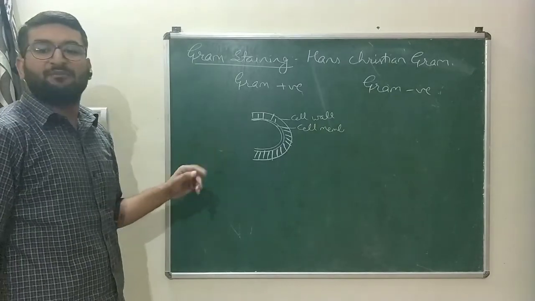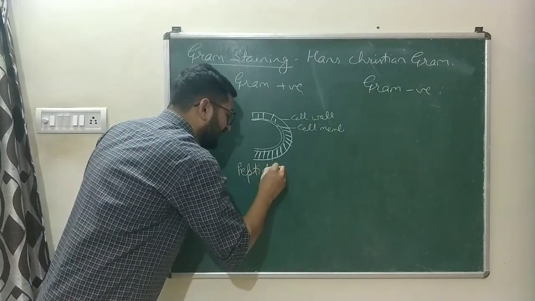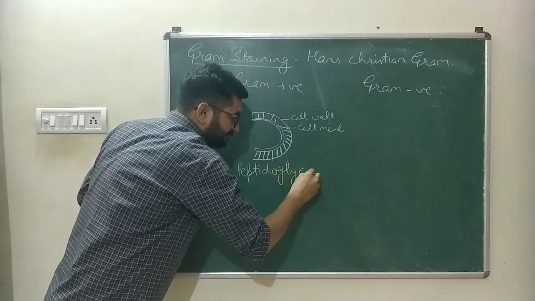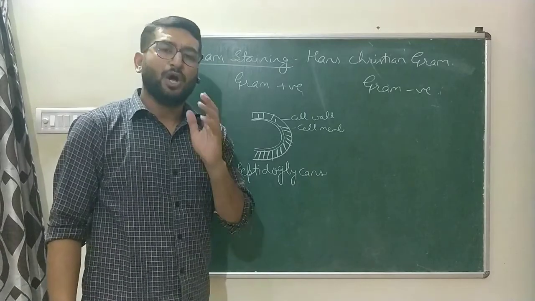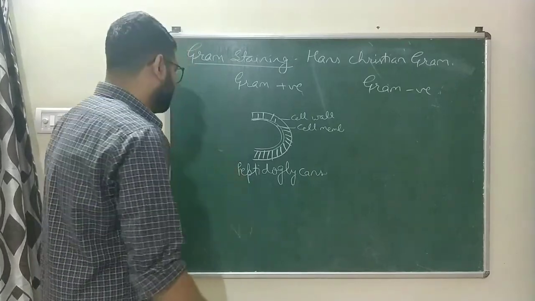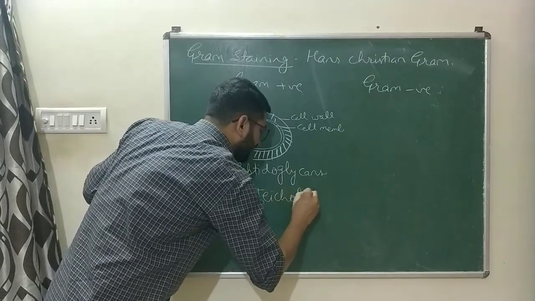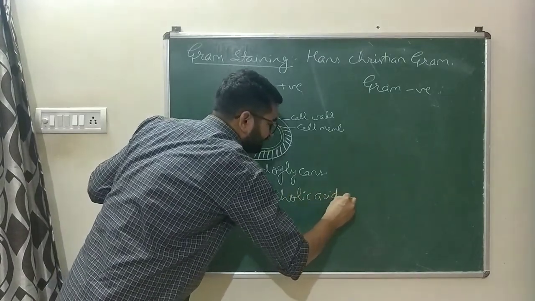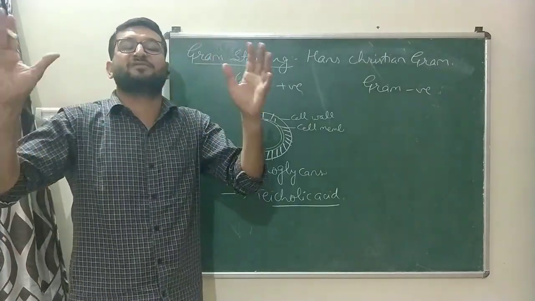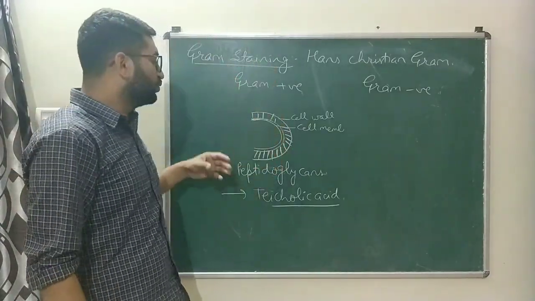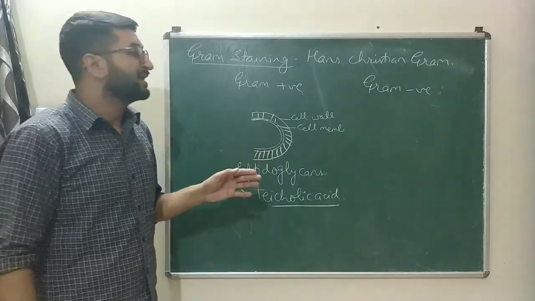The cell wall of Gram positive bacteria is made up of peptidoglycans. But along with those peptidoglycans, there is an acid present in that wall, known as teichoic acid. This acid basically binds the layers of the peptidoglycans, and due to teichoic acid, the thickness of this cell wall is quite high.